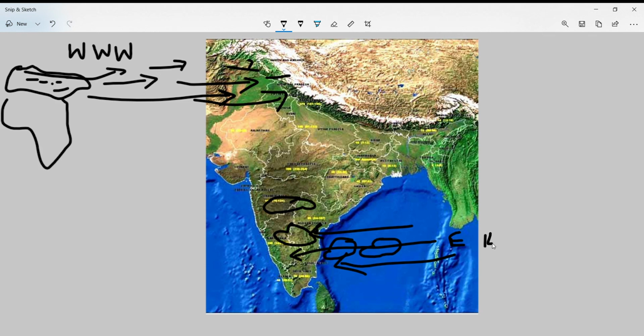Between 12 to 14 degree north, easterly jet stream is located, and westerly jet stream is located around 25 to 30 degrees north. So westerly jet streams come from western side, this is western side, and easterly jet stream comes from eastern side. These are the main factors which affect the climate of India, and you should be knowing these factors. Once you understand these all factors, this chapter is very easy. You have to just apply it and answer the questions. So I hope you have understood it.